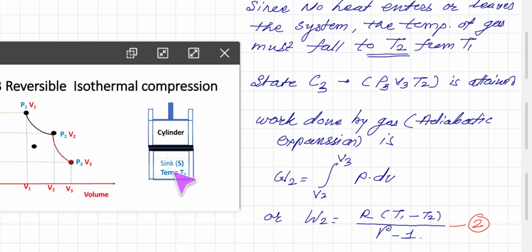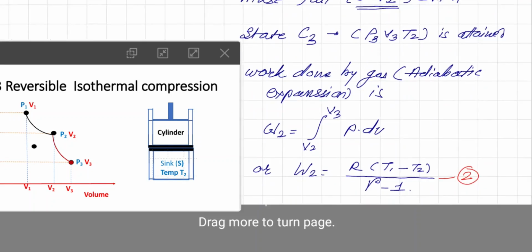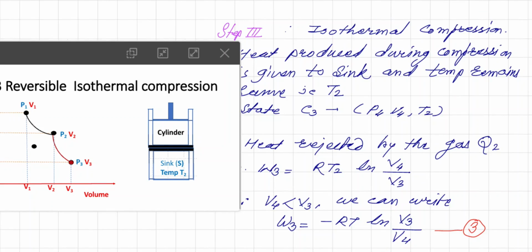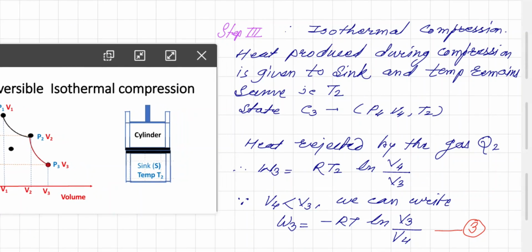The pressure outside the piston is maintained so that it slowly compresses the gas. So the heat produced during compression is given to the sink and the temperature remains the same, that is T2.